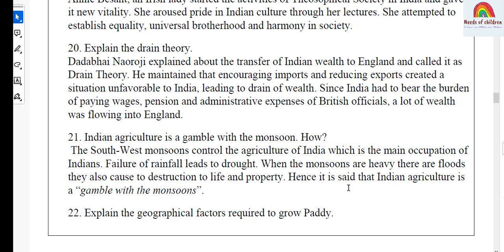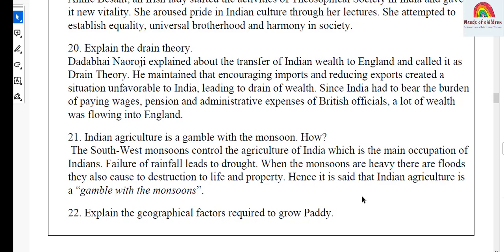And this is from the Geography lesson, India Seasons. The question: Indian agriculture is a gamble with the monsoon. How? And the answer: the southwest monsoons control the agriculture of India, which is the main occupation of Indians. Failure of rainfall leads to drought. When the monsoons are heavy, there are floods. They also cause destruction to life and property. Hence, it is said that Indian agriculture is a gamble with the monsoons.